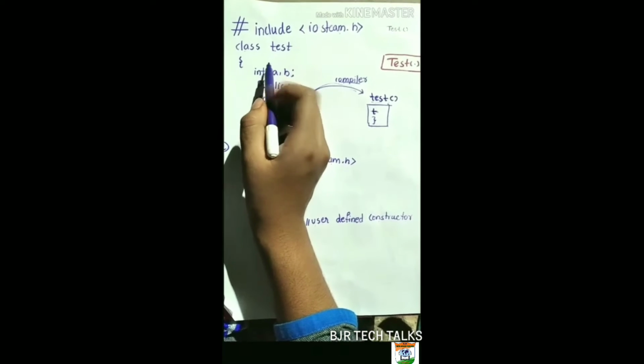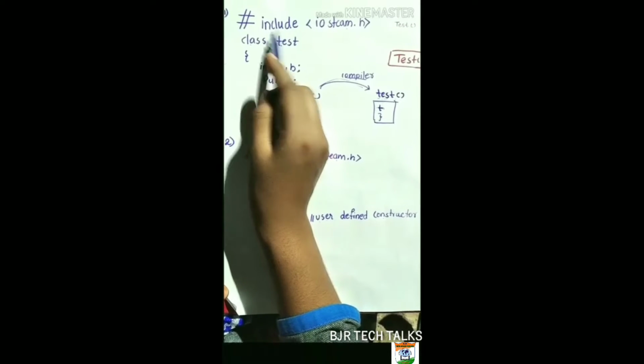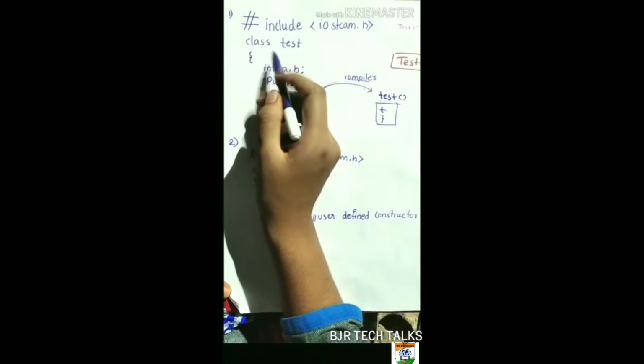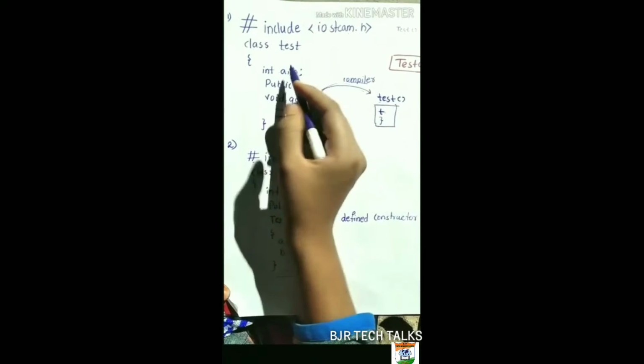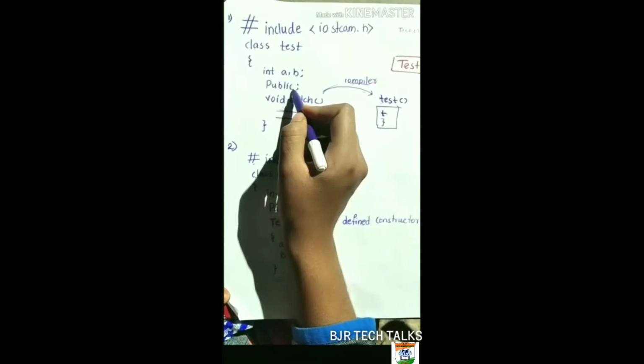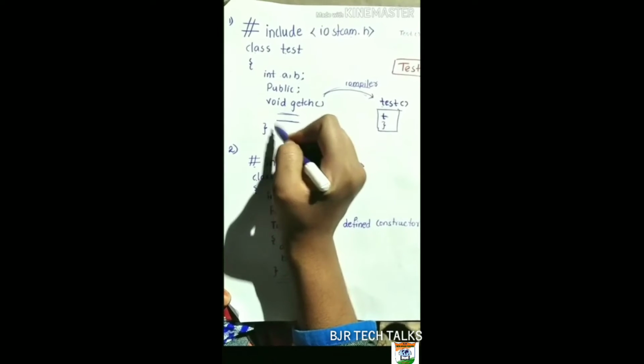This is the example for compiler defined default constructor. Here we take the header file #include <iostream.h> and we are creating the class with the name Test. int a, b are the data members, and public is a keyword, and a constructor must be declared in the public area only, and as usual the program will run.